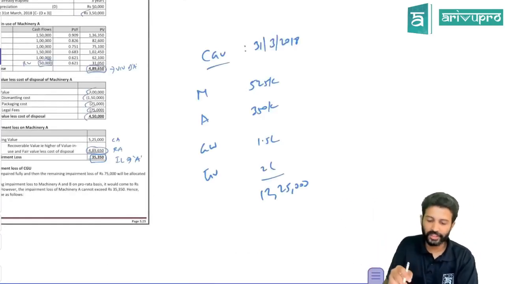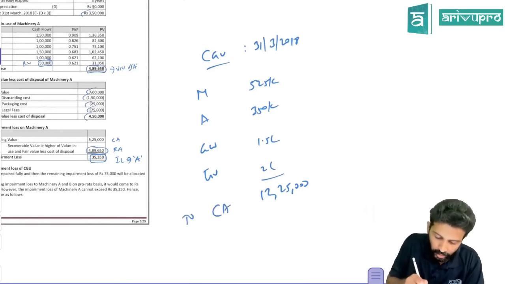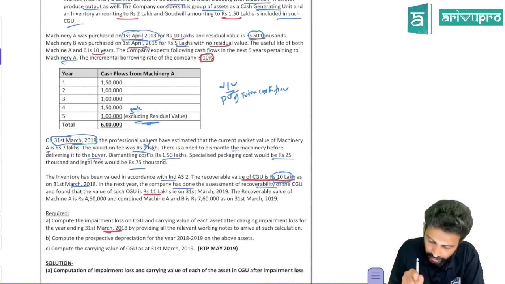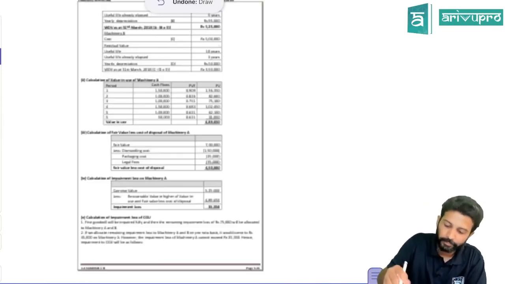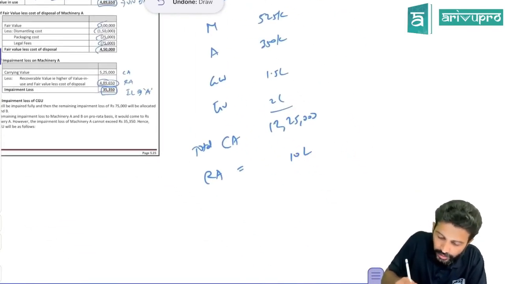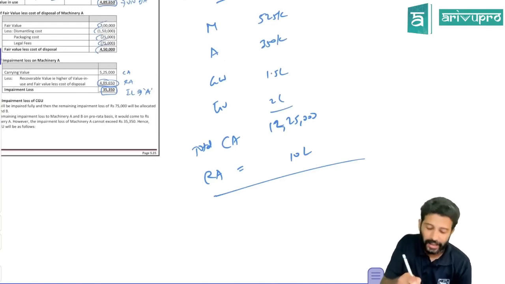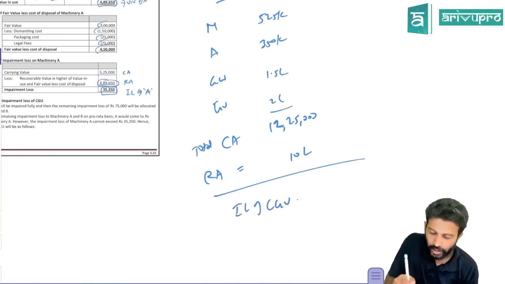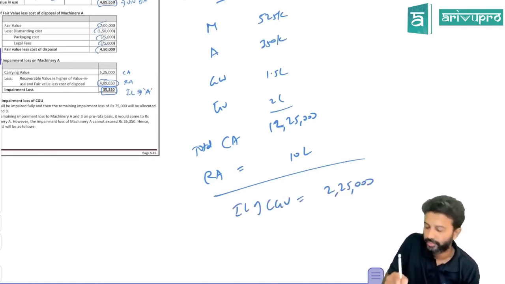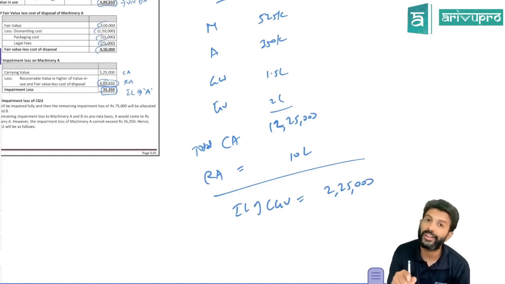Now we are doing it at CGU level. This is the total carrying amount. Do you know the recoverable amount of CGU on the same day? Yes, it's given in the question: 10 lakh. Carrying amount of CGU is 12,25,000. Recoverable amount is only 10 lakh. So is there any impairment loss of CGU? Yes, 2,25,000. That's the first thing.